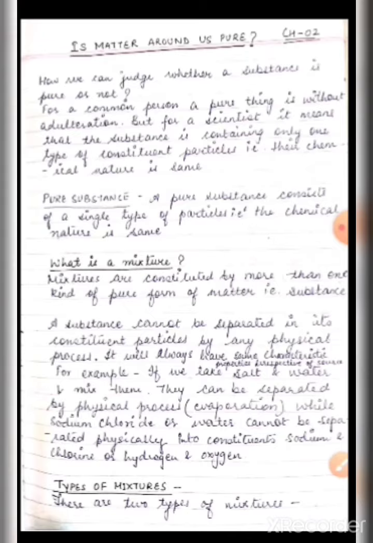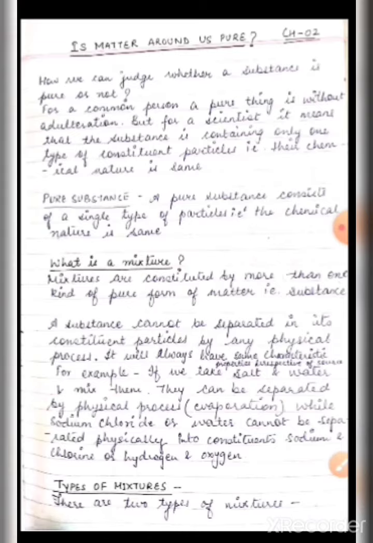Now a pure substance cannot be separated into its constituent particles by any physical process. It will always have the same characteristic properties irrespective of source. For example, if we take salt and water and mix them, they can be separated by a physical process, that is evaporation, while sodium chloride or water cannot be separated physically into constituent sodium and chlorine gas or hydrogen and oxygen gas. So it should be clear here what is a mixture and what is a pure substance.